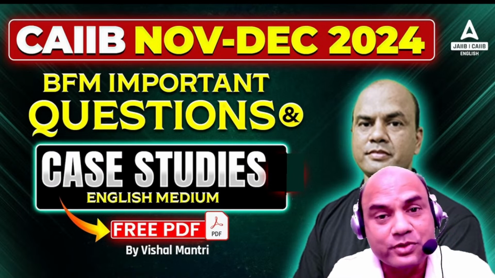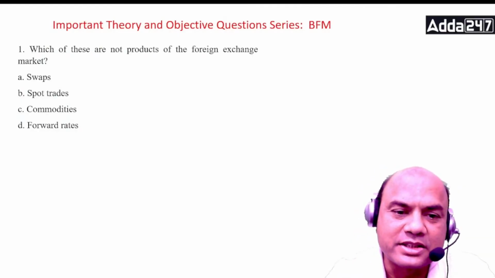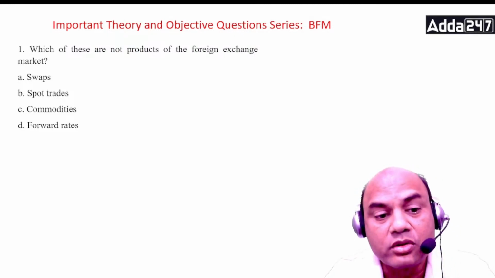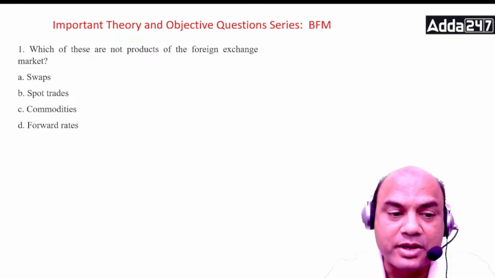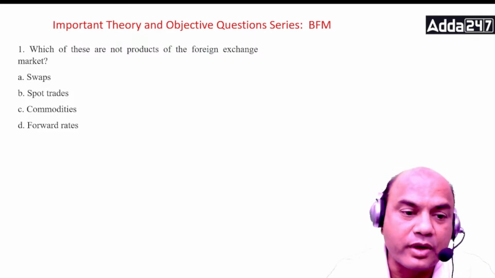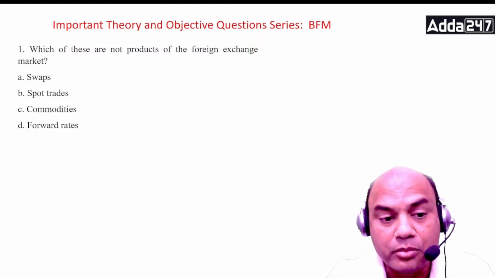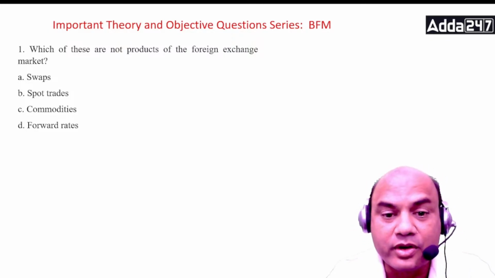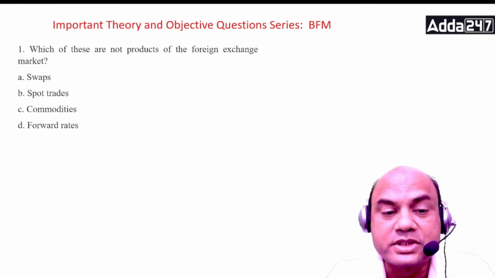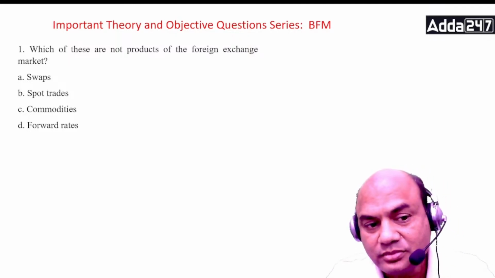Let's move on. First question. Which of the following are not the products of the foreign exchange market? Swaps, spot rates, commodities, and forward rates. You want those which are not the products of this market.